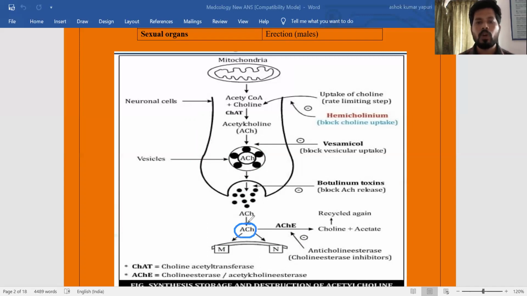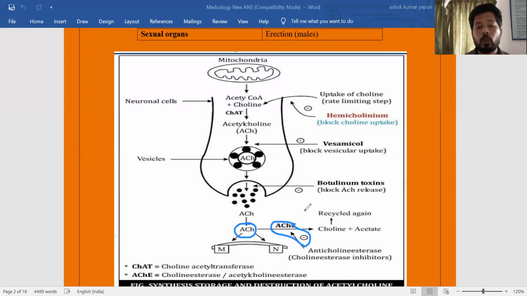For this purpose, one mechanism is the acetylcholine esterase enzyme. What does acetylcholine esterase enzyme do? The name itself indicates it is a type of esterase enzyme causing breakdown of the ester group in acetylcholine. Acetylcholine, as the name indicates, has acetyl, the acetate group, an ester group.